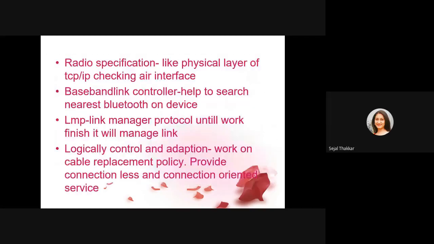physical radio layer. This physical radio layer is just like your physical layer of TCP/IP model, which is going to check the air interface. Because Bluetooth is affected by the air interface, it is going to check the weather also, whether it is rainy, whether there is some problem in that particular environment. Because sometimes the environment is not proper. In that case, we will lose the connection of our internet. Sometimes we lose the connection of our TV. So this kind of layer is going to check the environment, whether there is any interference in that particular environment or not.